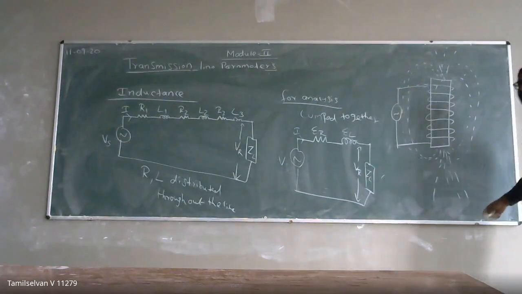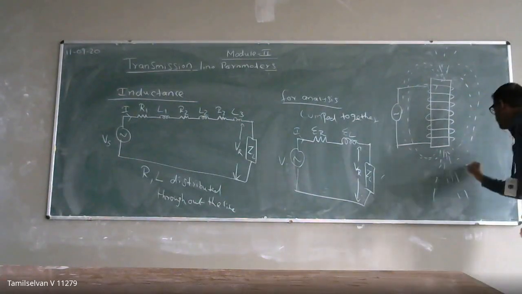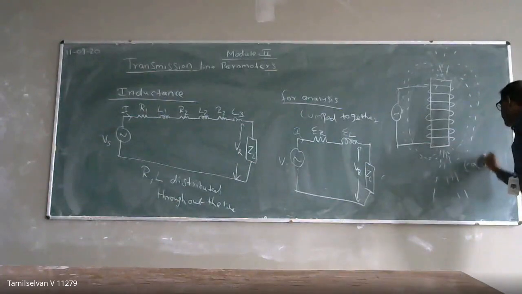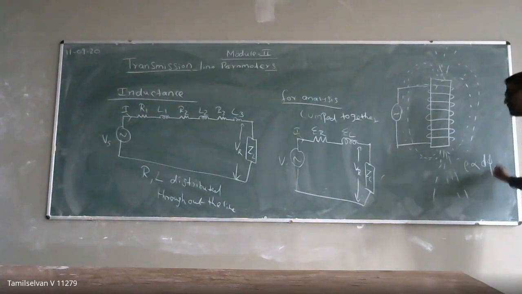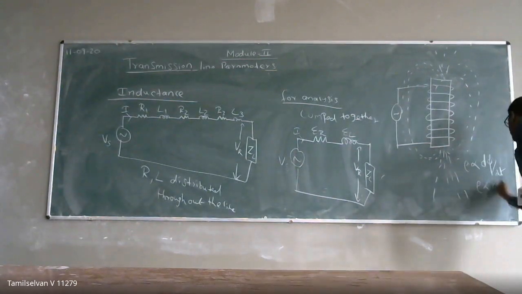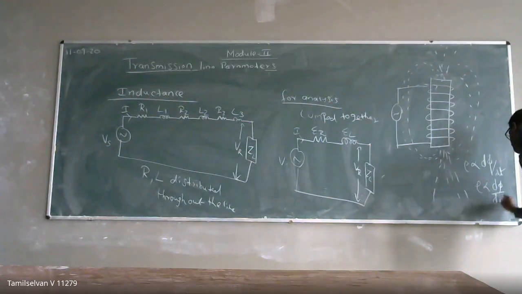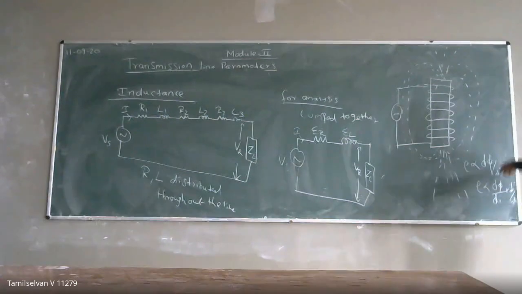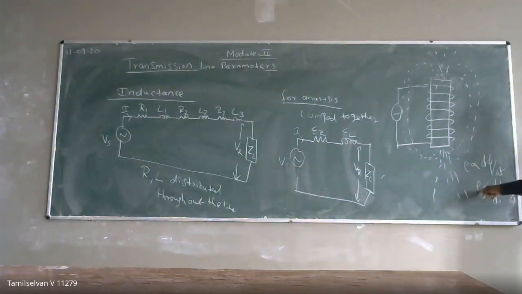Remember, as per Faraday's law of electromagnetic induction, E is directly proportional to the rate of change of flux with respect to time. When the flux varies due to the varying current, it means d phi by dt varies with respect to the current. If the current varies with respect to time, the flux varies, and an EMF is induced.